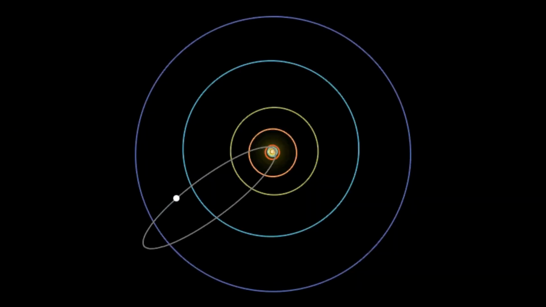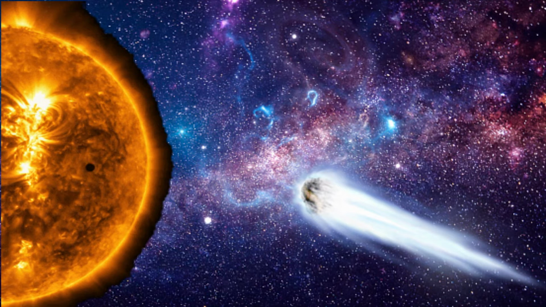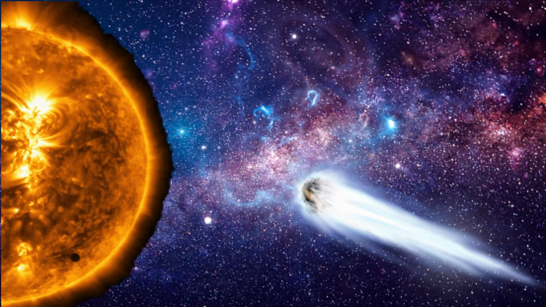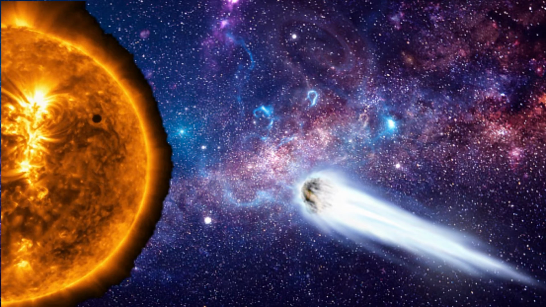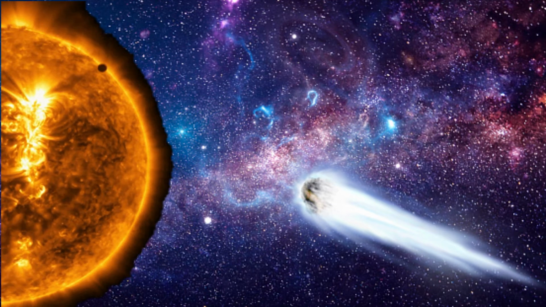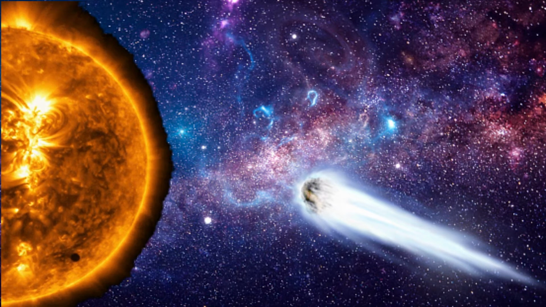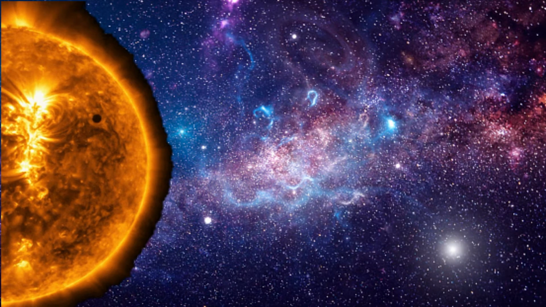A comet enters a huge elliptical orbit. Each time a comet passes close to the Sun, it loses some of its material. When it returns to the distant part of the solar system, it gradually appears smaller and dimmer. Over time, it disappears completely.